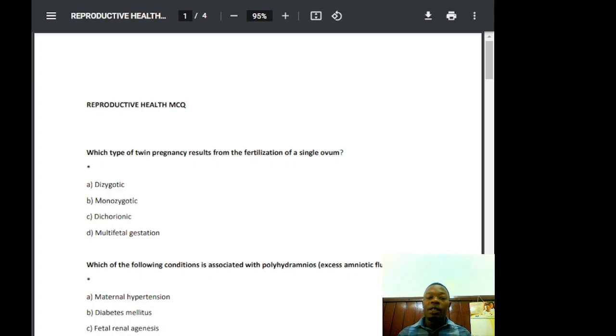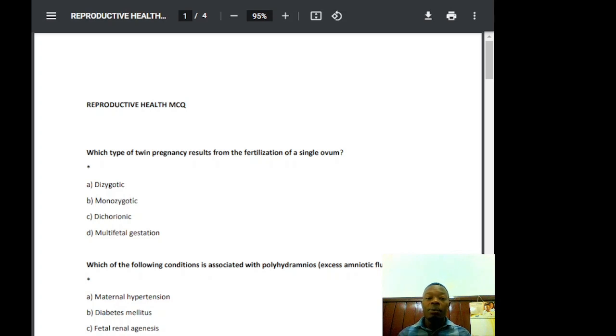Dichorionic twins, that is incorrect. Option C is dichorionic twins, but we only have dizygotic and monozygotic twins. Dichorionic is incorrect. Why? It refers to placental structure and not zygosity. Dichorionic twins can be either monozygotic or dizygotic.